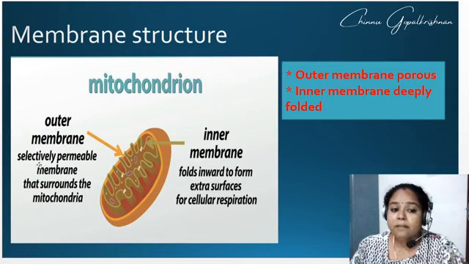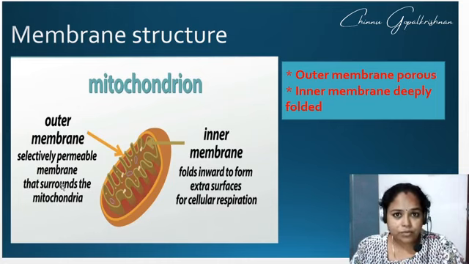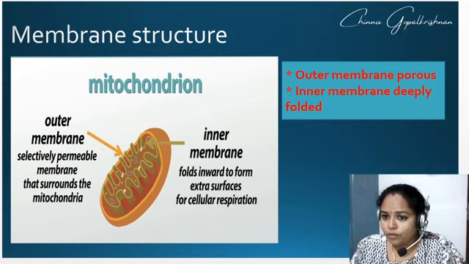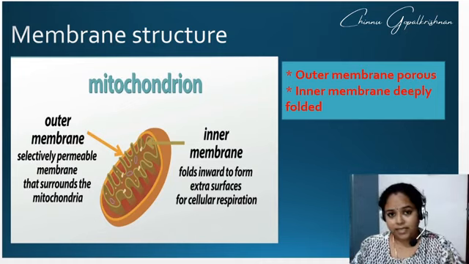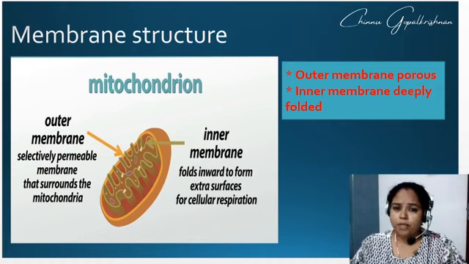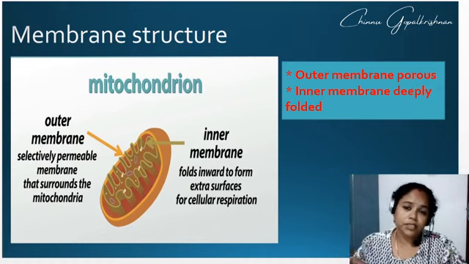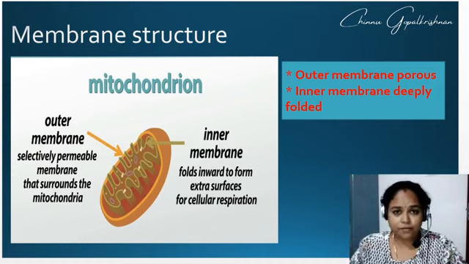The outer membrane is selectively permeable that surrounds the mitochondria. So what's the nature of the outer membrane? The outer membrane is selectively permeable. It is porous in nature. So some particular molecules will be coming near to the outer membrane of the mitochondria.